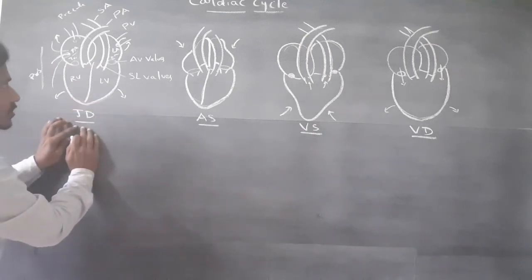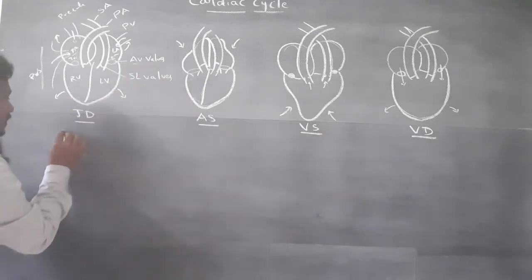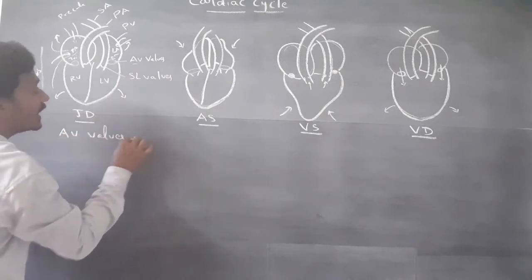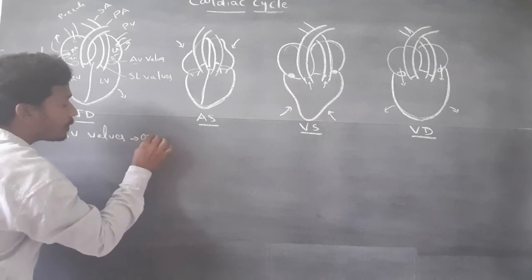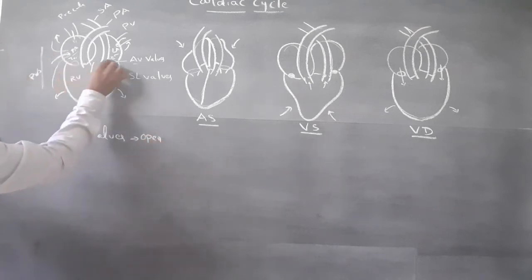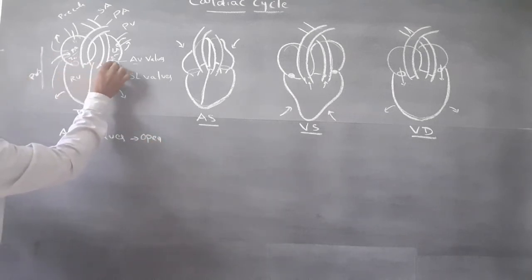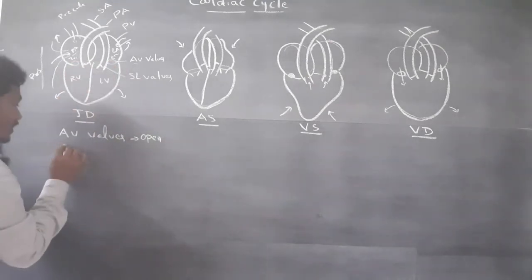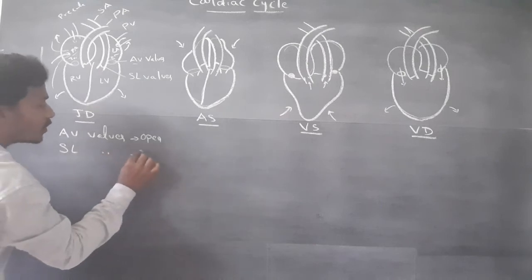In joint diastole, AV valves are open. Both tricuspid and bicuspid valves are open. Semilunar valves are closed.